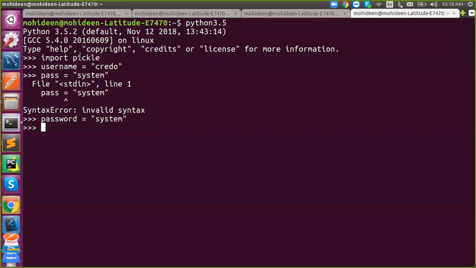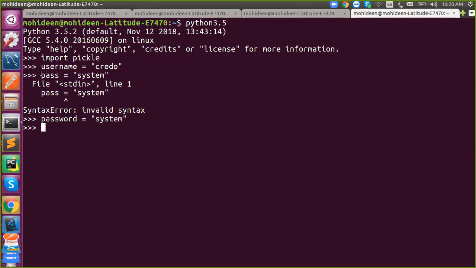Why are we using a storage system? I thought someone may ask me the question. We have files, so why do we need a storage system? We are having text files, right? We can write the same stuff into text files, but still, why do we need storage? The simple answer is, in a text file, if you write anything, it will be stored in string format. If you retrieve it, you won't be able to retrieve it properly.